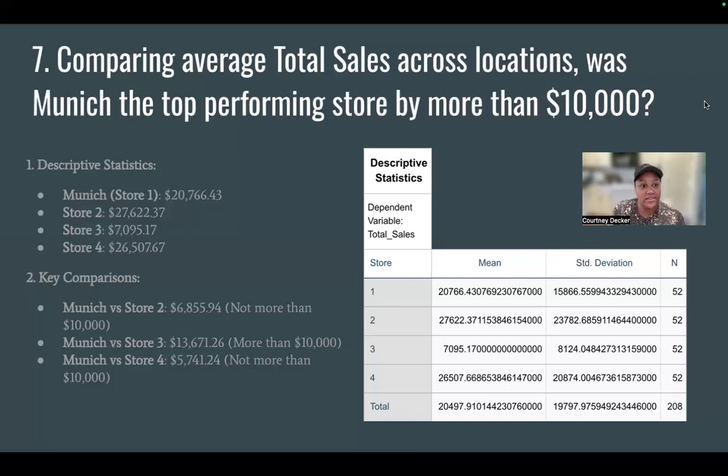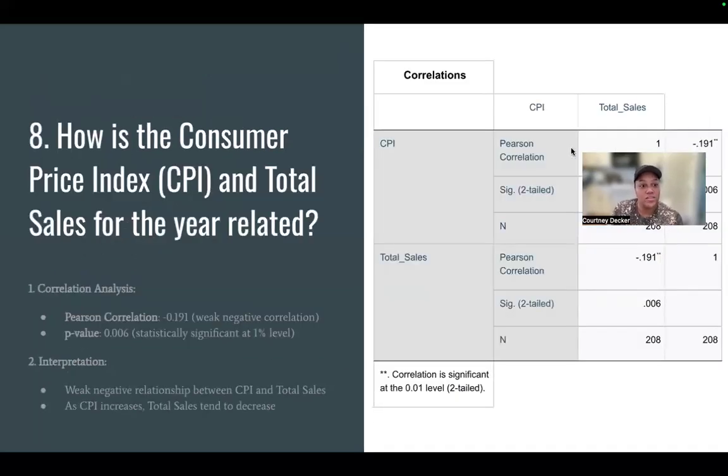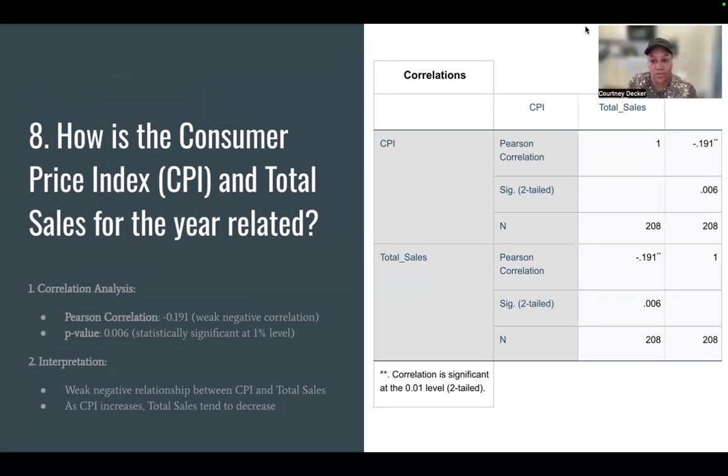So, question 8. How are the Consumer Price Index, or CPI, and total sales for the year related? Looking at the correlation between the Consumer Price Index and total sales, we see a weak negative correlation of negative 0.191. This means that as CPI increases, total sales tend to decrease, although the relationship is not very strong.